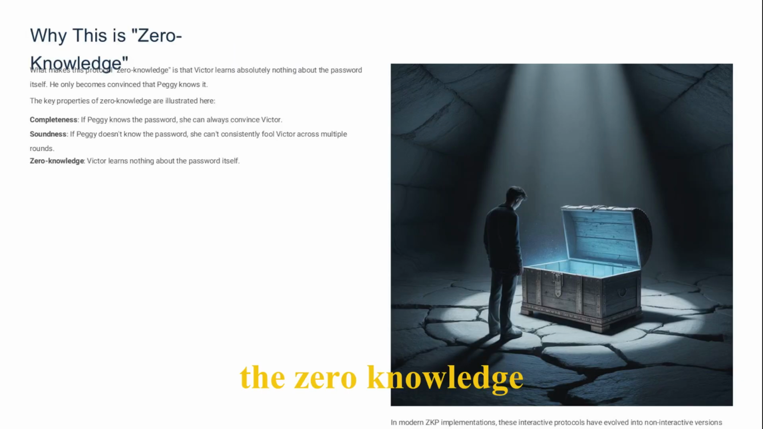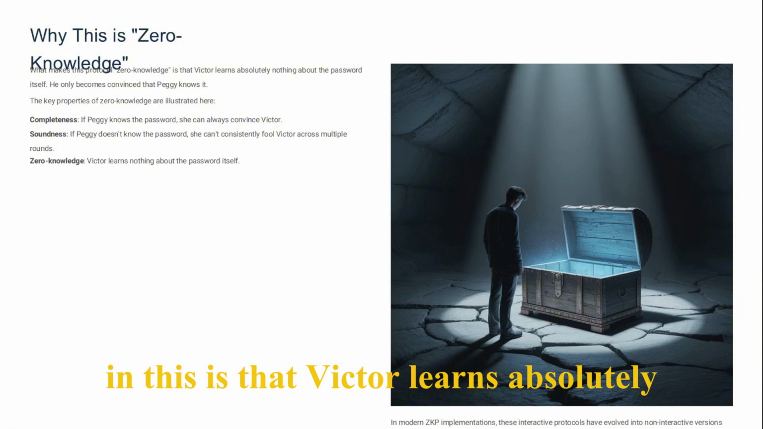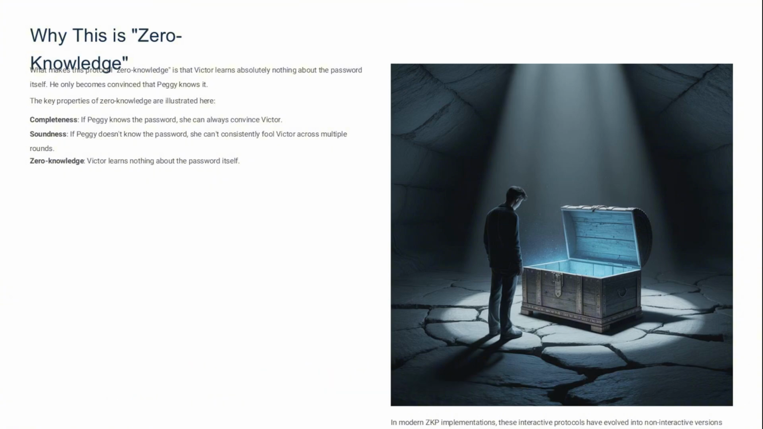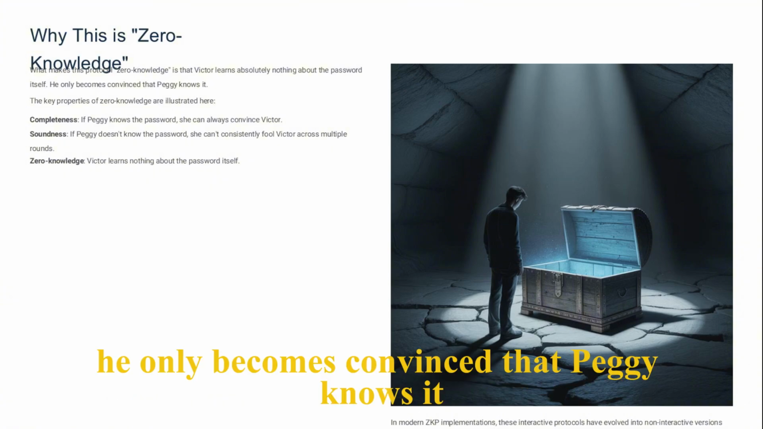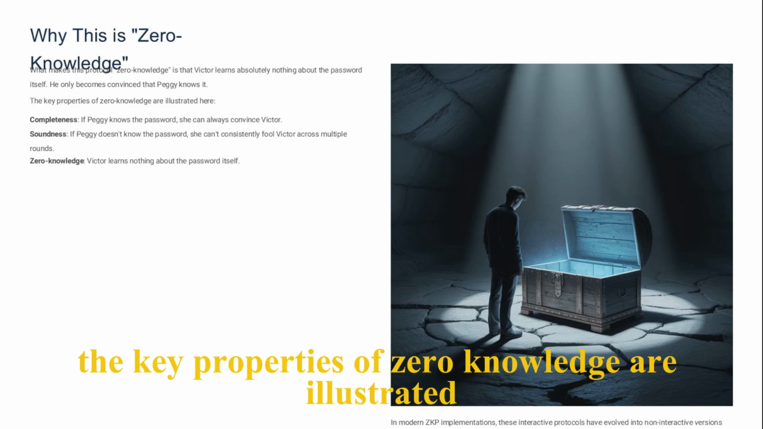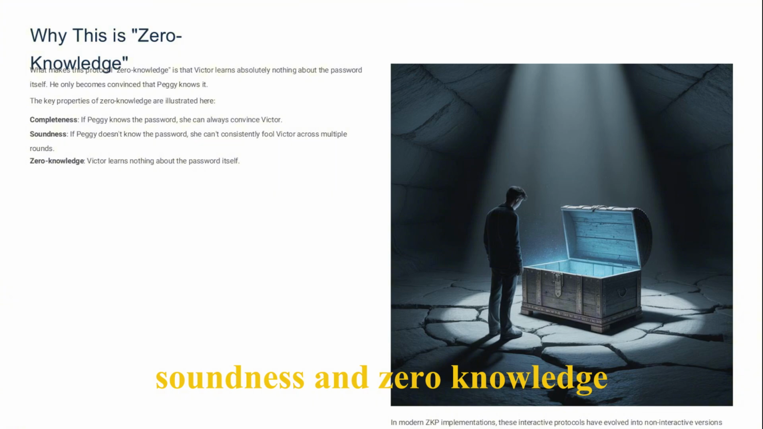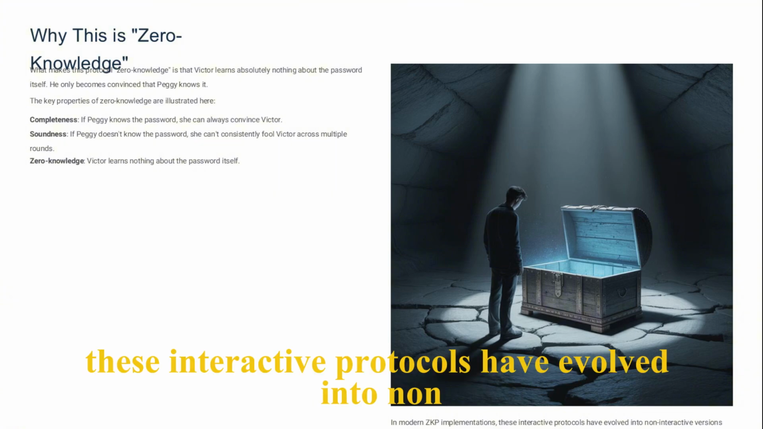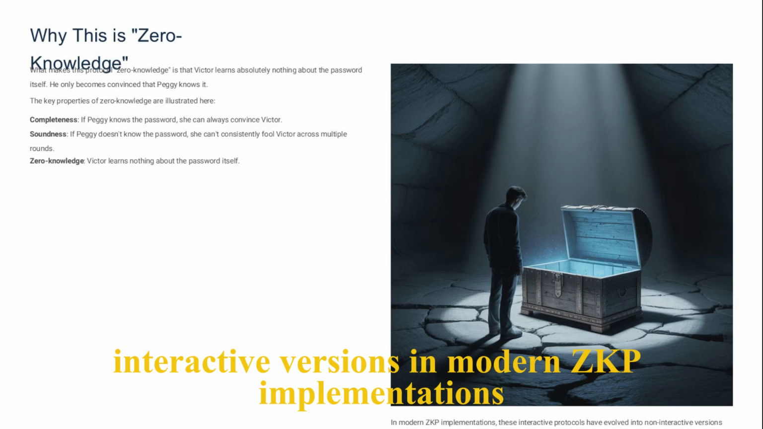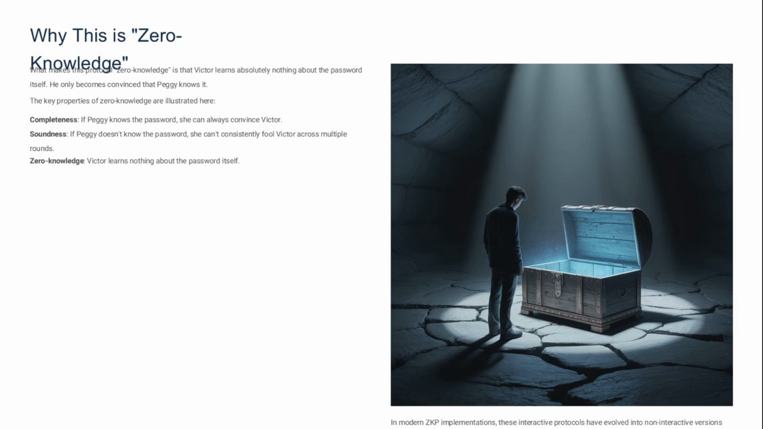The zero knowledge in this is that Victor learns absolutely nothing about the password itself. He only becomes convinced that Peggy knows it. The key properties of zero knowledge are illustrated here: completeness, soundness, and zero knowledge. These interactive protocols have evolved into non-interactive versions in modern ZKP implementations.